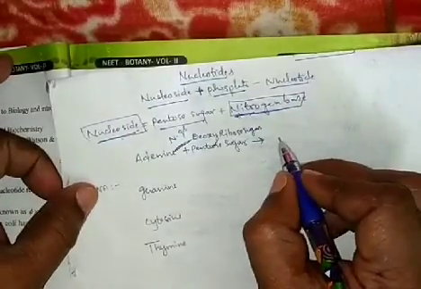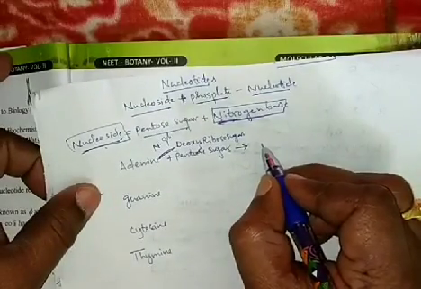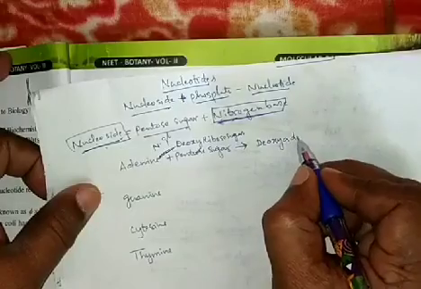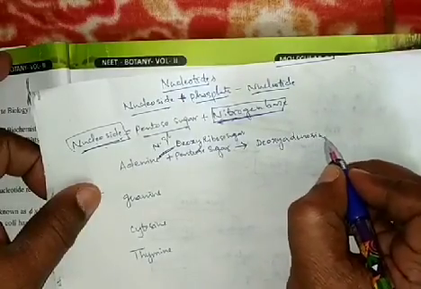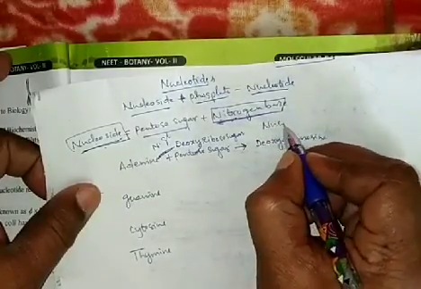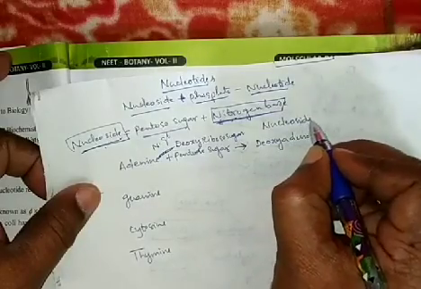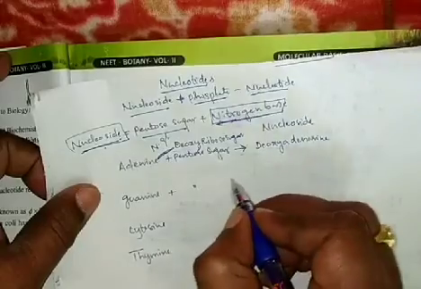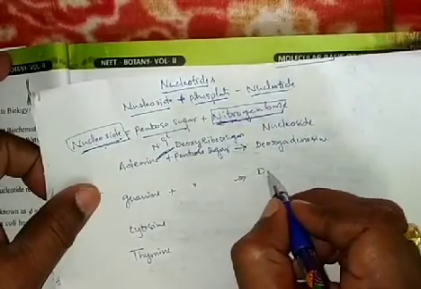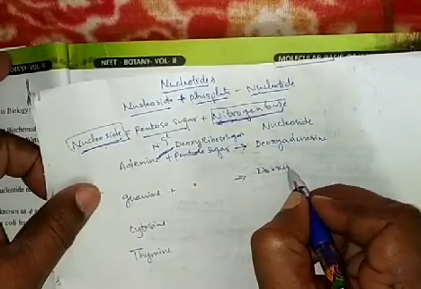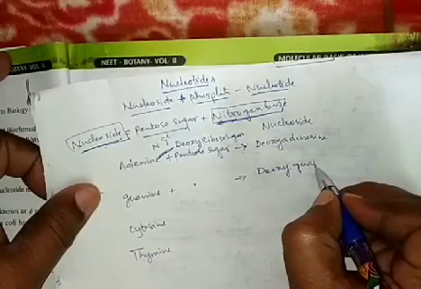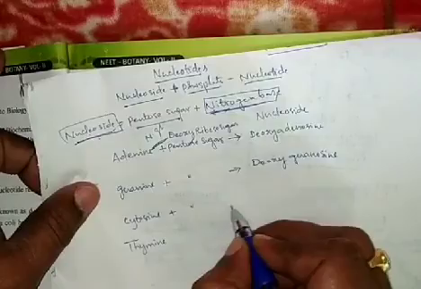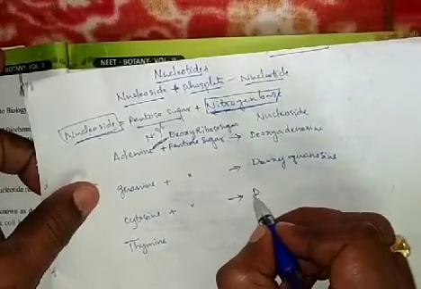What is that nucleoside? Deoxyadenosine. This is a nucleoside. Then the nucleoside formed with this same pentose sugar and guanine is deoxyguanosine. And the same way, deoxycytidine.